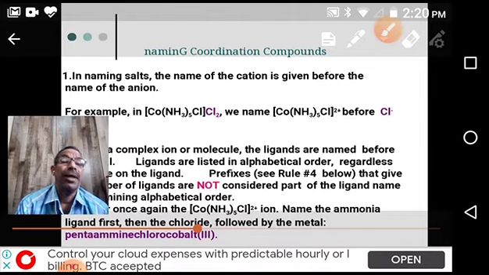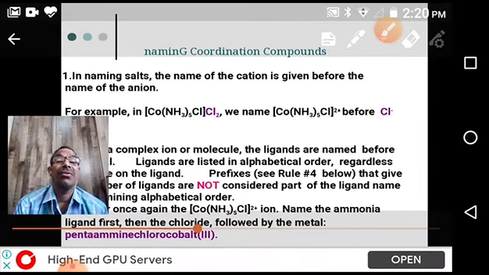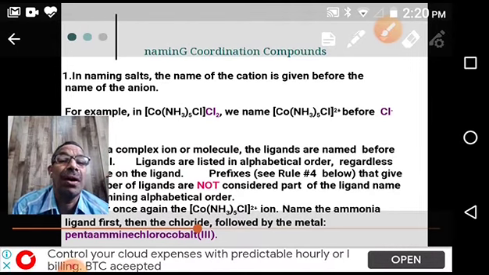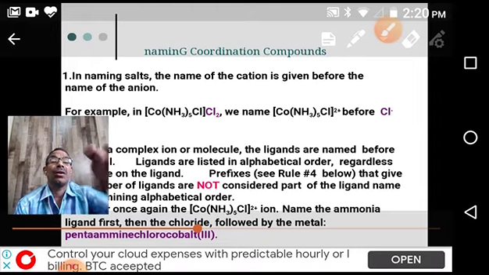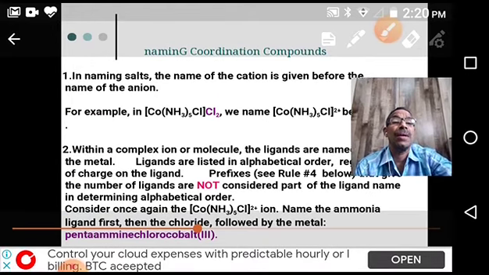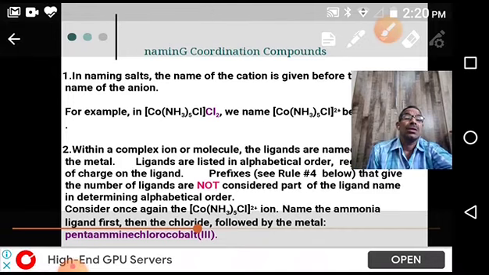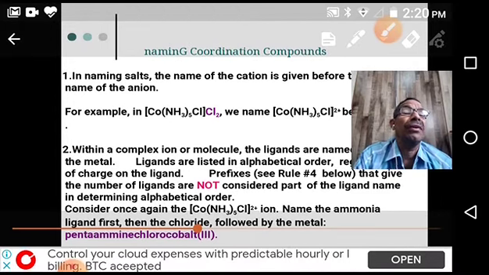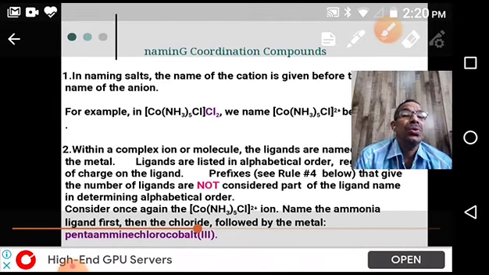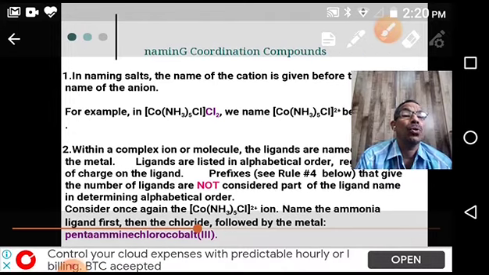Then after that, we discussed in the previous class the IUPAC nomenclature of coordination compounds. So what are the rules? Let us go through them fast. After these rules, we will apply them to different inorganic compounds. By taking different examples, we revise the naming of coordination compounds through the IUPAC method.